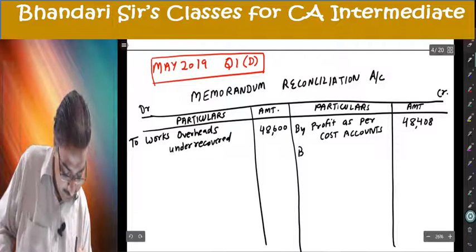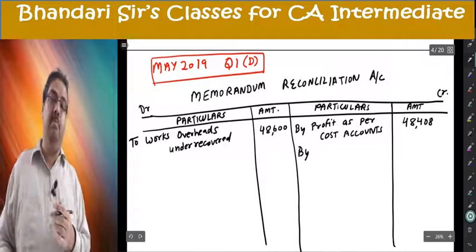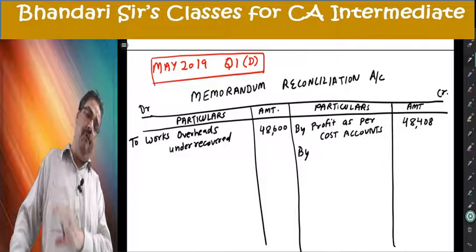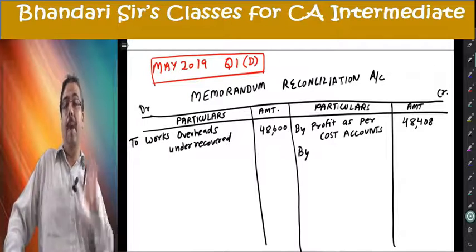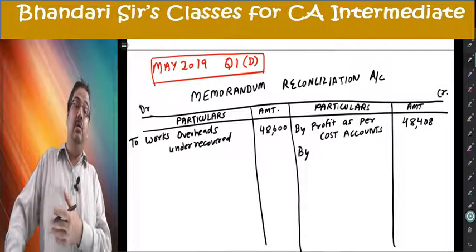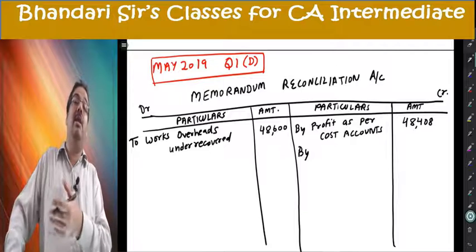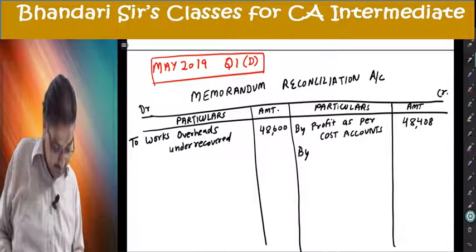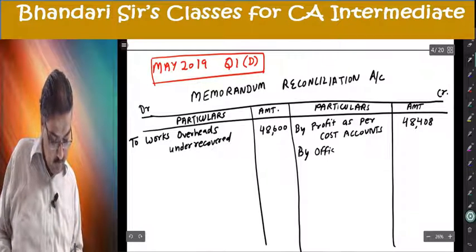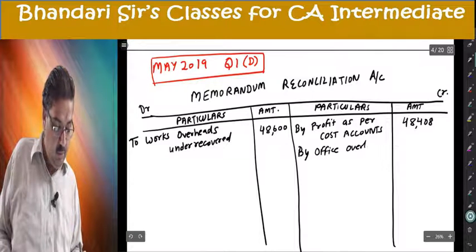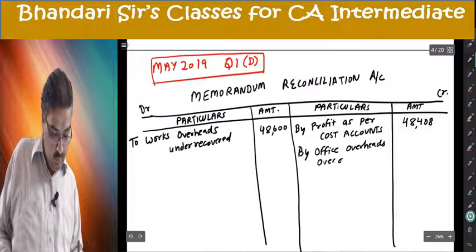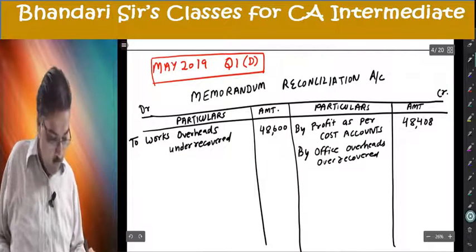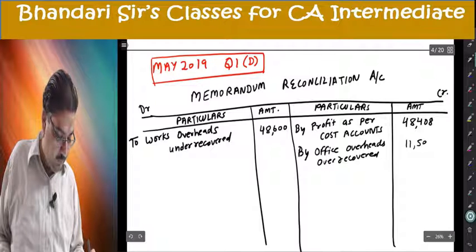By, use the same name. Let us not call it administration. He says office, I'll use the word office. I'm happy to write whatever language the question gives me. By office overheads over recovered, amount 11,500.